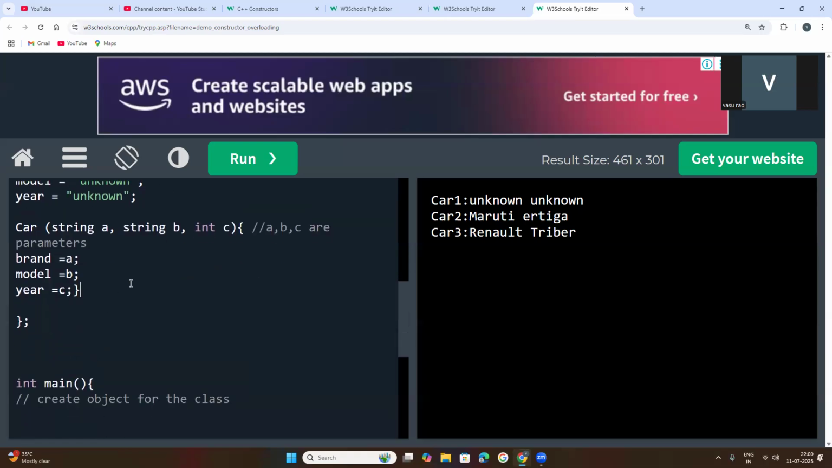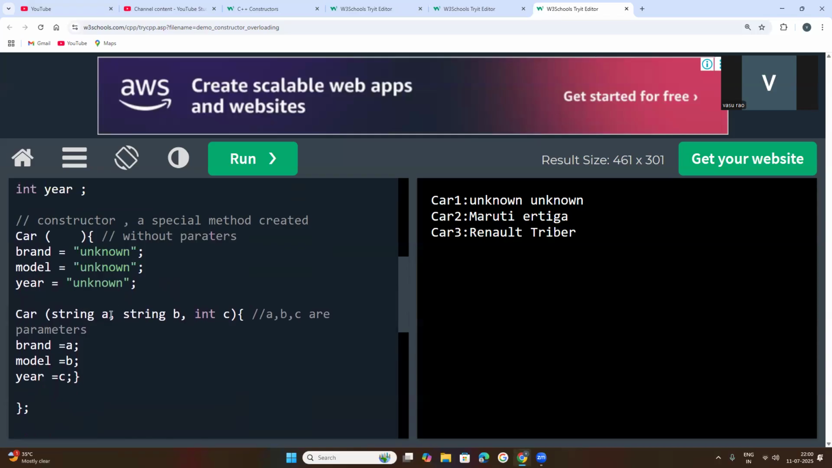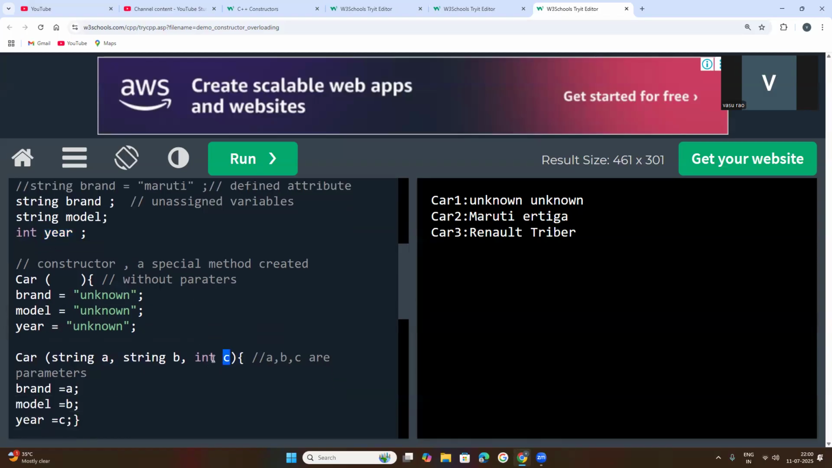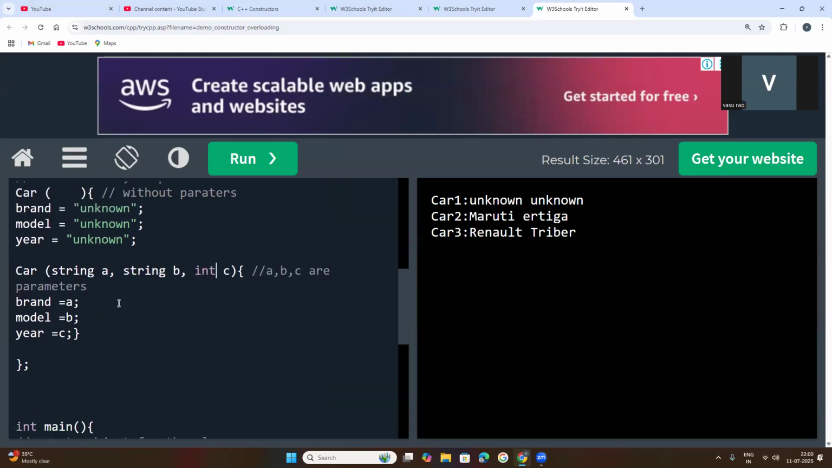So now what happened? See, three parameters A, B, C. As per your attributes, the parameters must be equal to the attributes' data types. First attribute is string type, so the parameter is created as string. Second attribute is model, string type, so I have created the parameter as string. Third attribute is integer type, so I have created the parameter as integer type. So now all these parameters are equalized with the attributes.